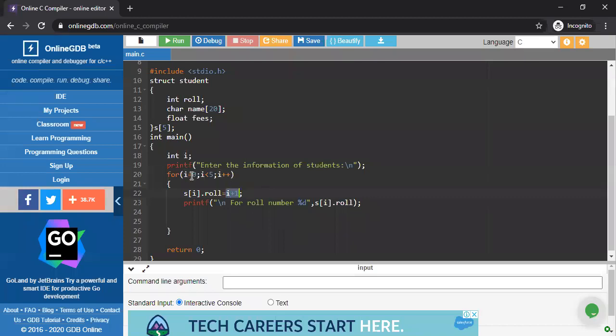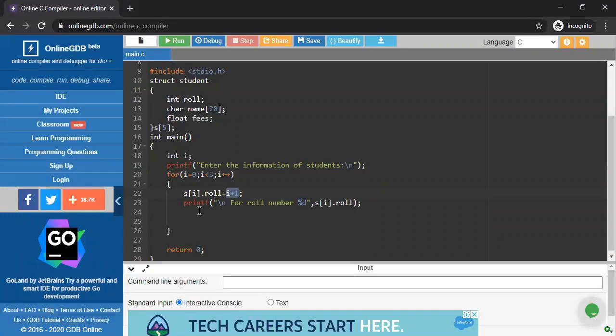So what is the I value? 0. So 0 plus 1. So for the first student, roll number is 1. When the loop is executed for the second time, when I value is 1, so 1 plus 1. So second student, roll number 2. So in that way, whatever the student number is, all are given the